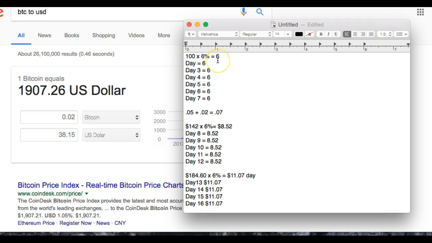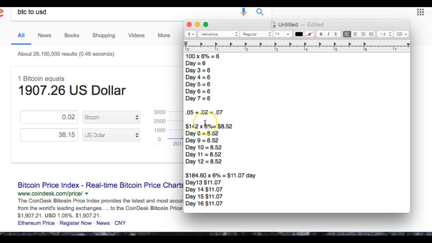So we're going to earn $6 a day, okay? So it's actually going to take you 7 days to generate $42, which would be more than 0.02 Bitcoin, okay? Which would allow you to then reinvest that 0.02 Bitcoin or the $42 back into the Betrobot.